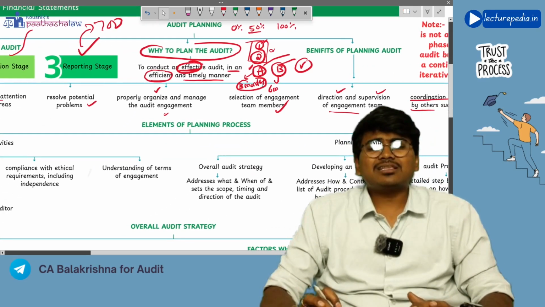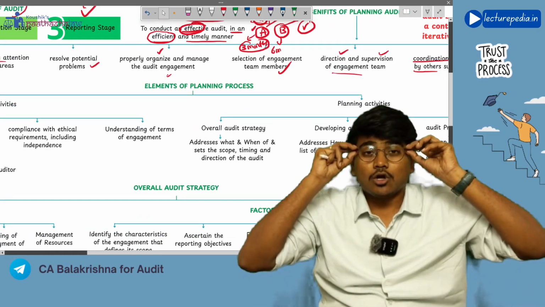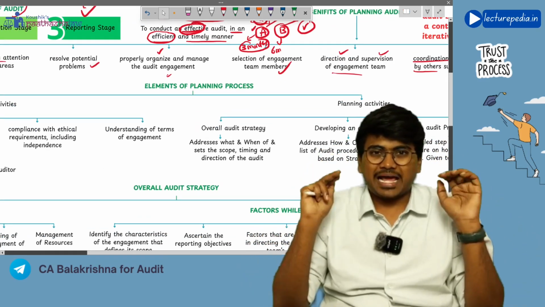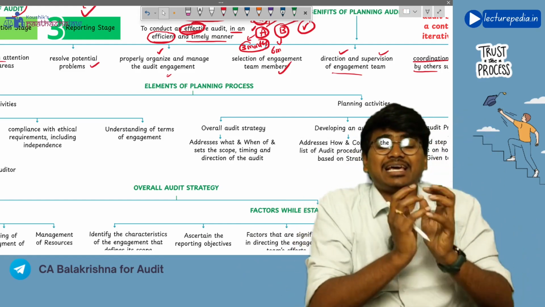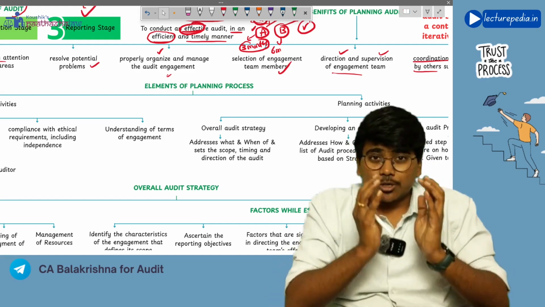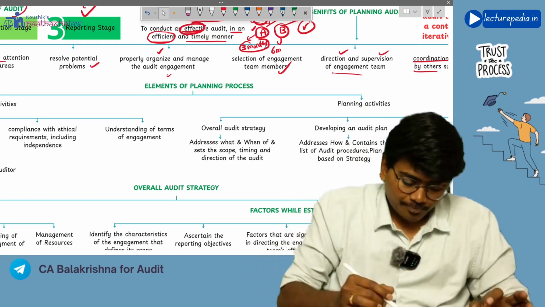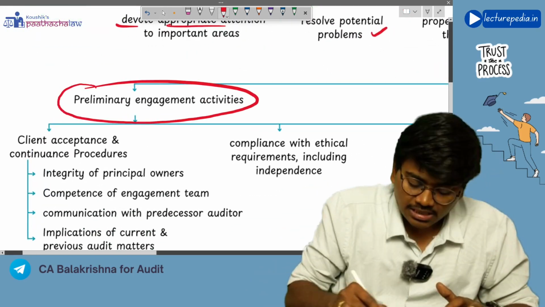Now what are the elements of this planning process? Basically there are two elements in the planning process. Firstly, you will do certain preliminary engagement activities. That means those activities that you will perform before starting the audit will be known as preliminary engagement activities.